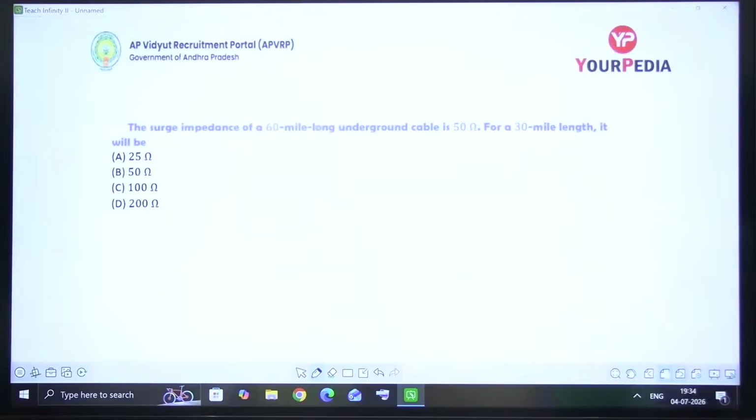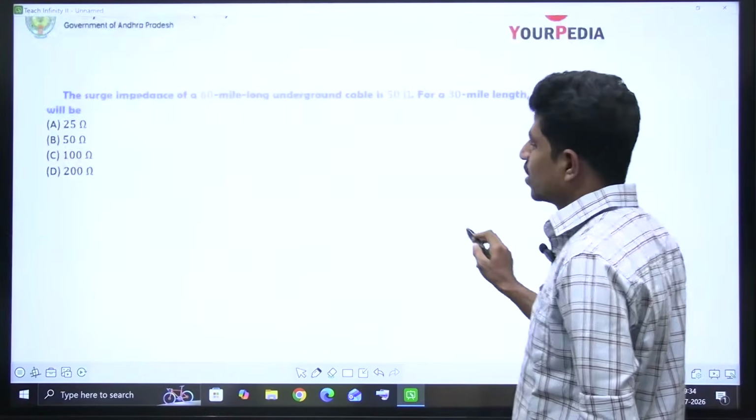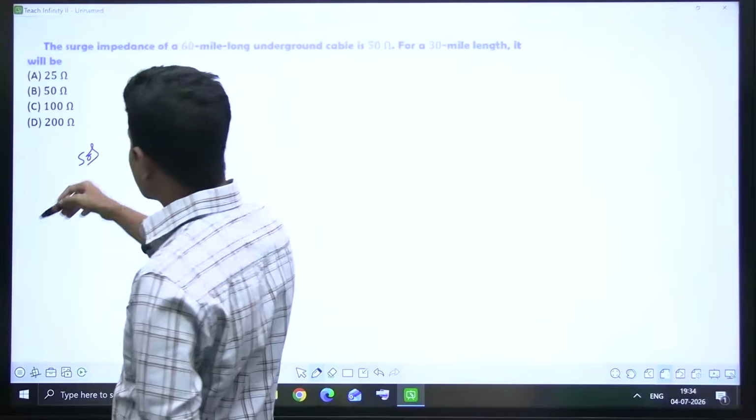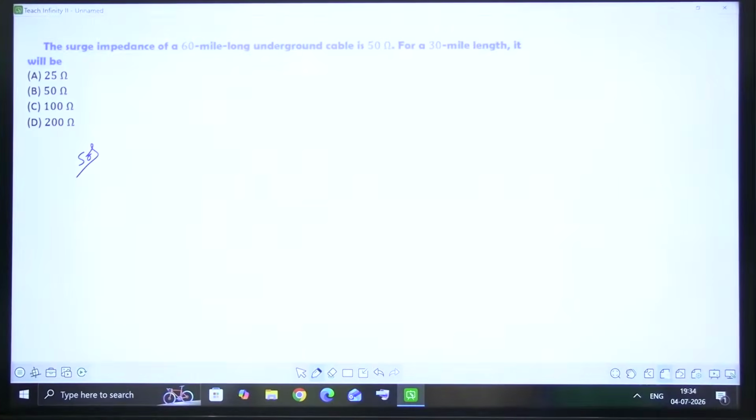Let's go to the next question. What is this? This is our surge impedance. A simple question. That's why I'm asking you to solve it and let me know. Yes, next question. All of you try to solve and let me know.